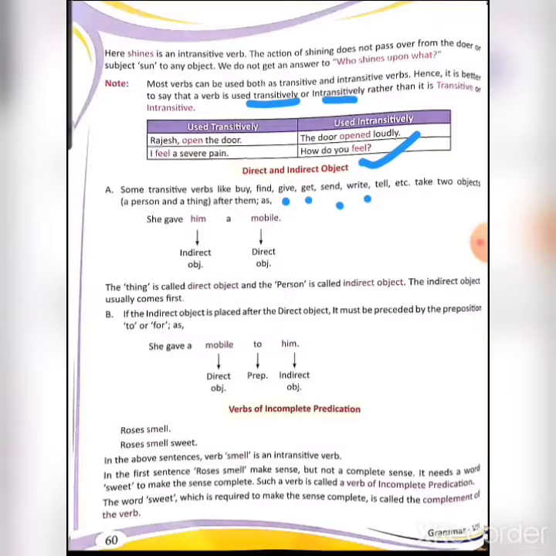Second point, if the indirect object is placed after the direct object, it must be preceded by the preposition to or for. Preceded means to come before the word. So if the indirect object is placed after the direct object, that means first comes the thing, then comes the person, then it must be preceded by a preposition to or for. Like, she gave a mobile to him.